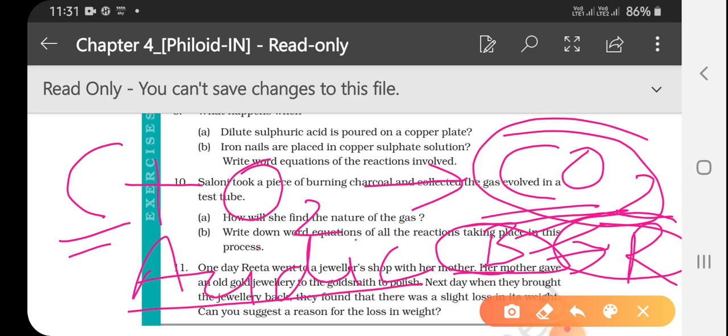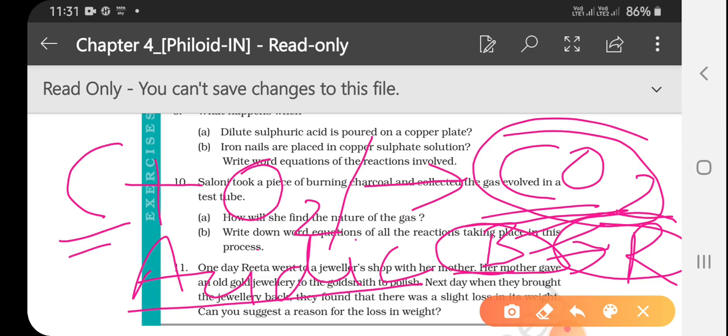Write down the word equation of all the reactions taking place in the process. You can write carbon plus oxygen gives carbon dioxide, and this carbon dioxide is acidic in nature and converts blue litmus paper to red. When this carbon dioxide is dissolved in water, it will form an acid. Which acid will be formed? It will form carbonic acid.